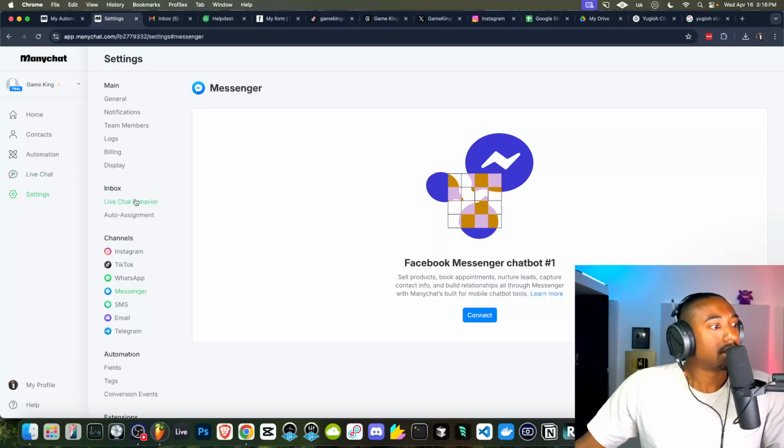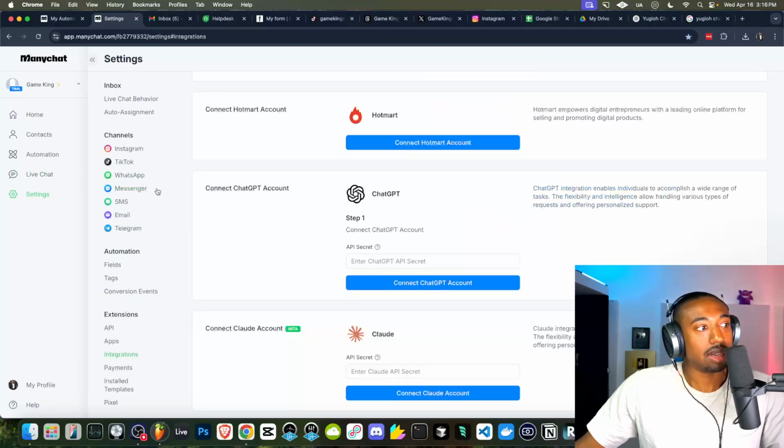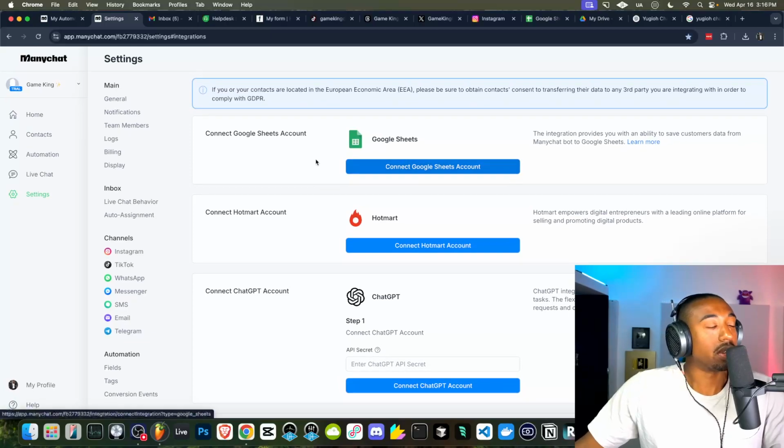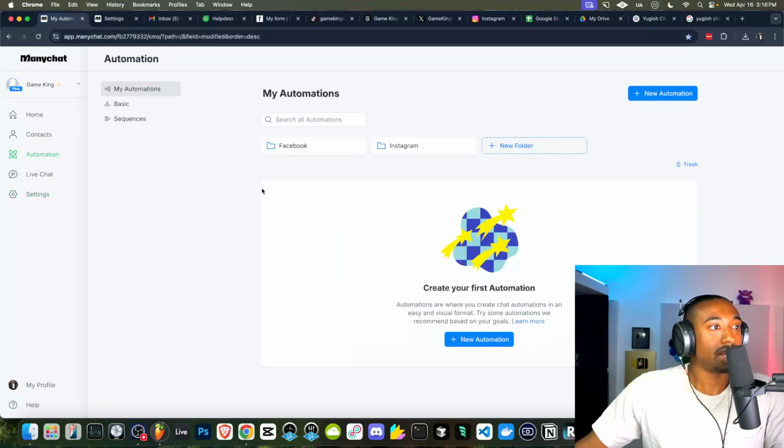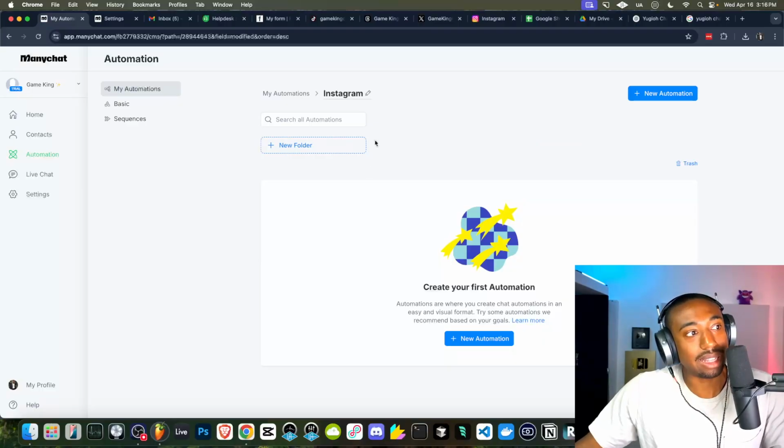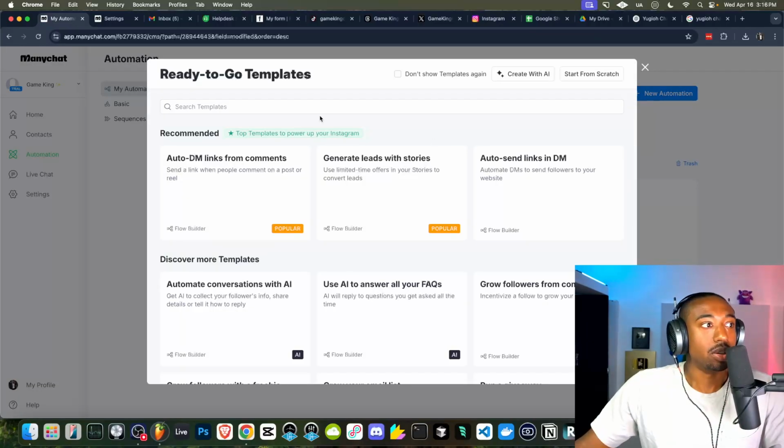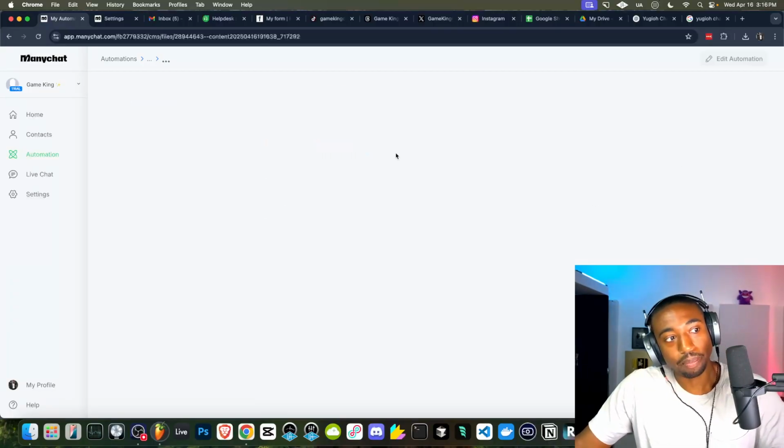Okay, so next, we want to go to where it says integrations in the settings, and we're going to activate the Google Sheets integration in a second. Okay, with all that being said, we're in ManyChat. We're on the automation tab. We have two folders called Facebook and Instagram. Currently, we're not on Facebook, so we'll just click inside the Instagram folder. We're going to click where it says new automation. We're going to start from scratch.